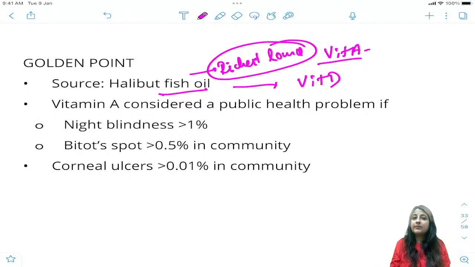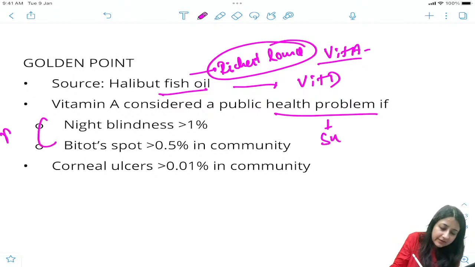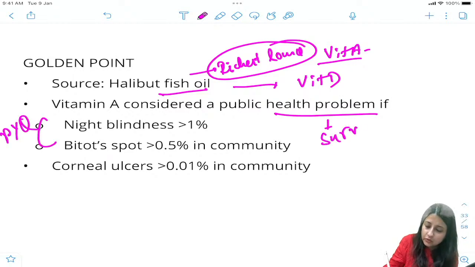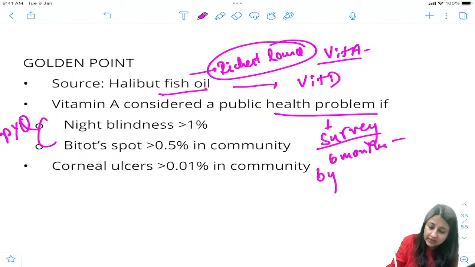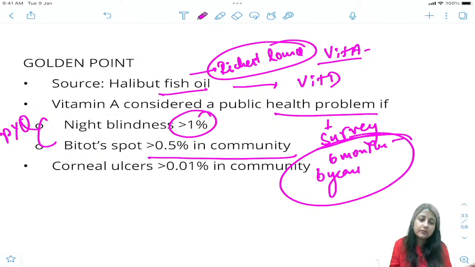Then do we consider vitamin A deficiency as a public health problem? Yes. Please remember, these two are PYQs which I am showing. If you do a survey among children 6 months to 6 years, and we find the prevalence of night blindness more than 1% and Bitot spot more than 0.5% in the community, it is a public health problem. Cod liver oil is the second source. Very good.